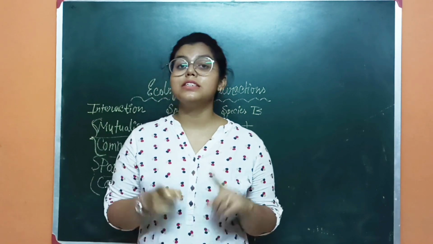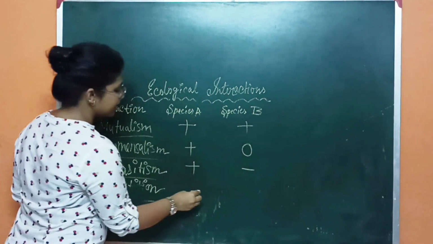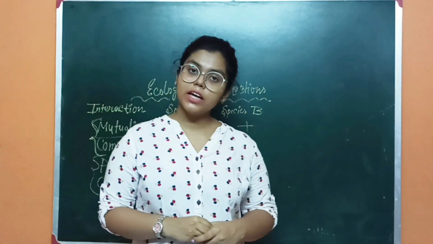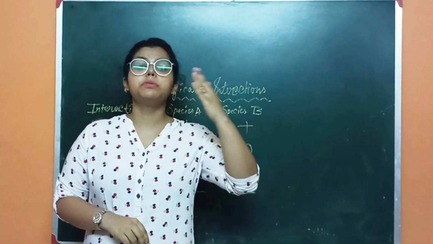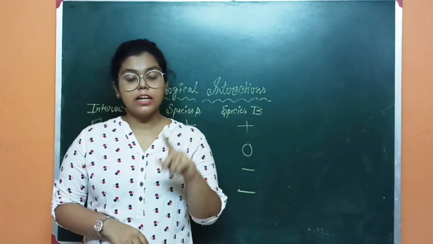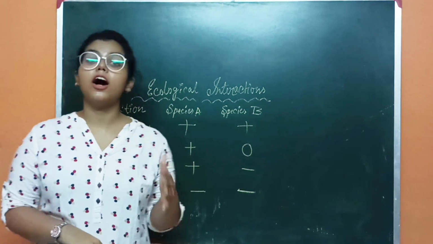So this is also a negative interaction, and it is negative for both participants. Species A harms species B, and species B harms species A. Both are getting harmed.